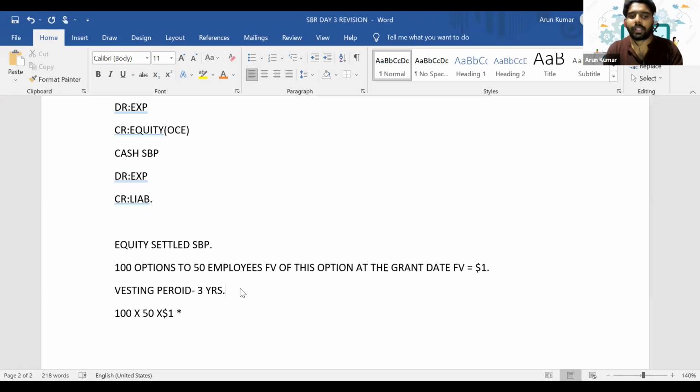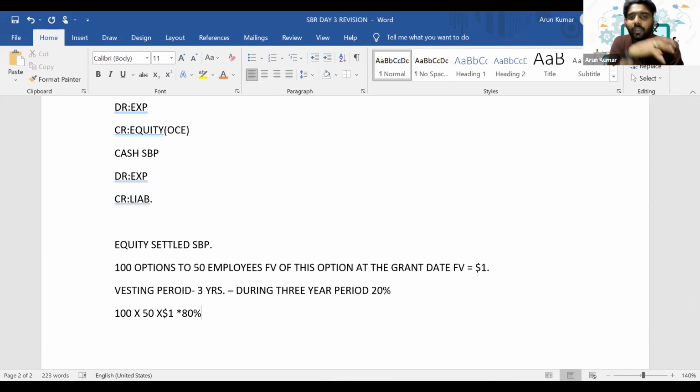No. So I assume that during the 3-year vesting period, 20% of the employees will leave. So you need to recognize the expense only for the remaining 80%. Multiplying by 80% will give you the total expense.